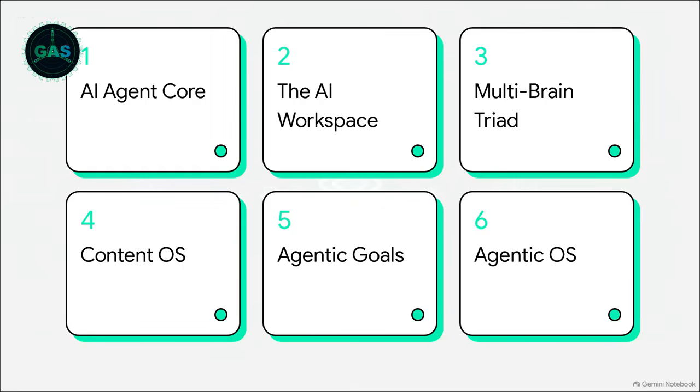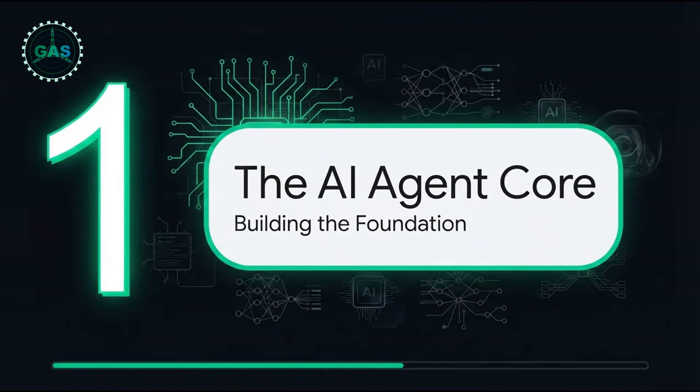To get there, here's our system builder blueprint for today's explainer. We'll start with the AI Agent Core, move right into the Ultimate AI Workspace, and then deploy the multi-brain triad strategy. From there, we'll build your content operating system, explore mastering agentic goals, and finally bring it all together into the Agentic Operating System. Okay, let's jump right into part 1, the AI Agent Core, building the foundation.